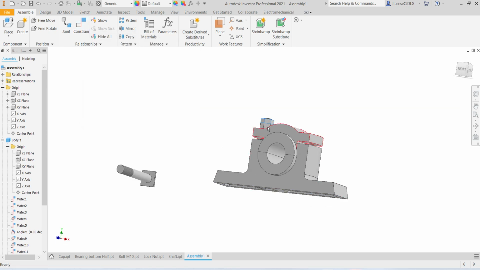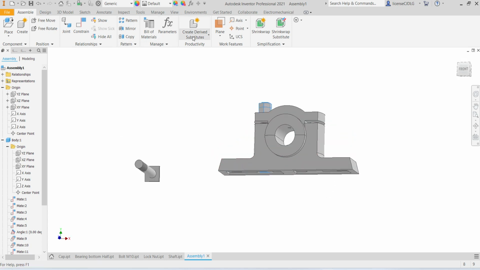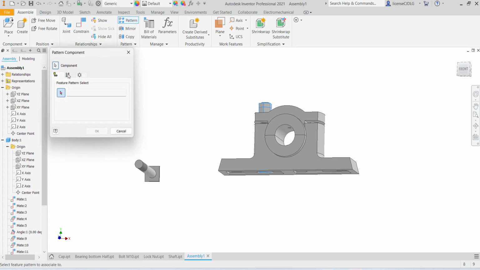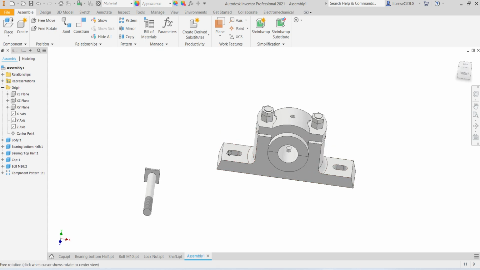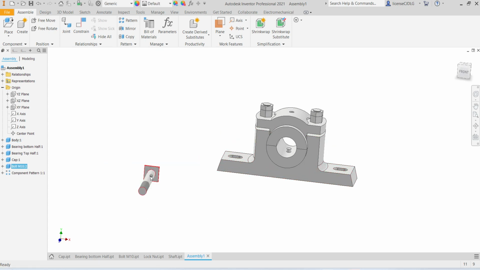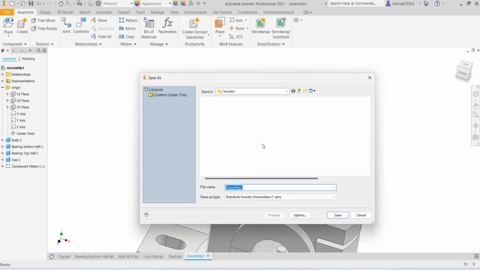So select these three, select pattern, 62 mm, give 62 mm here, click OK. So now need this. So save this assembly.